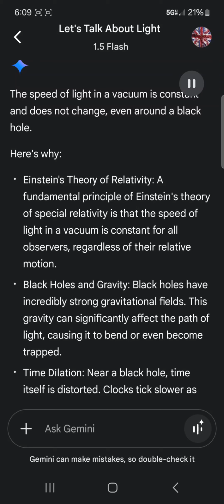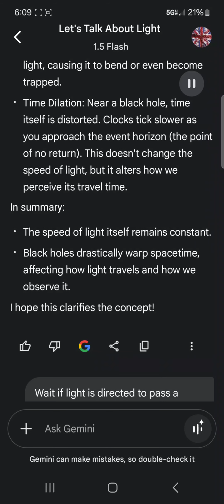Black holes and gravity. Black holes have incredibly strong gravitational fields. This gravity can significantly affect the path of light, causing it to bend or even become trapped. Time dilation. Near a black hole, time itself is distorted. Clocks tick slower as you approach the event horizon, the point of no return. This doesn't change the speed of light, but it alters how we perceive its travel time.